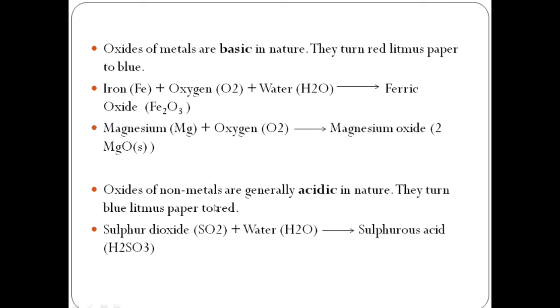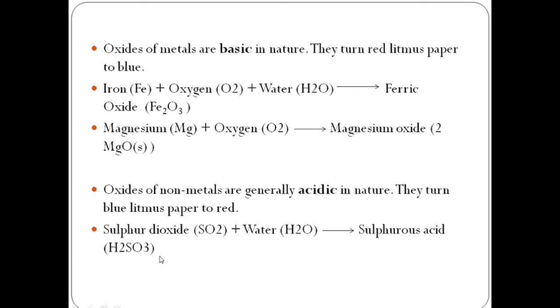Oxides of non-metals are generally acidic in nature. They turn blue litmus paper to red. So the oxides of non-metals are generally acidic in nature. What will they do? They will turn the blue litmus paper to red. So here is the given reaction: sulfur dioxide when reacted with water will form sulfurous acid, or you can say sulfuric acid. And we all know that sulfuric acid is acidic in nature.